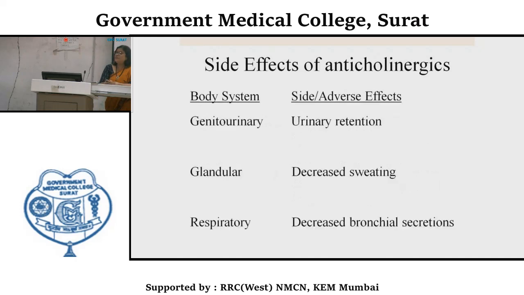Then in the genitourinary system, there is urinary retention. For glands, it is decreased sweating leading to an increase in body temperature. In the respiratory system, there will be a decrease in bronchial secretion.